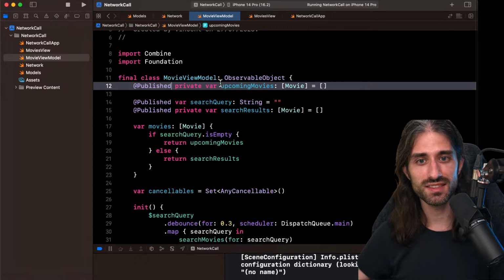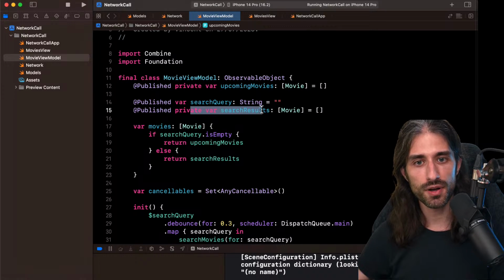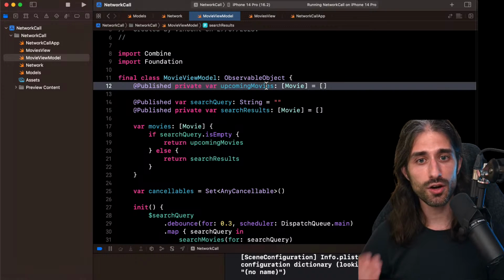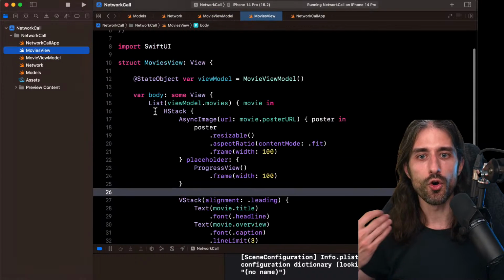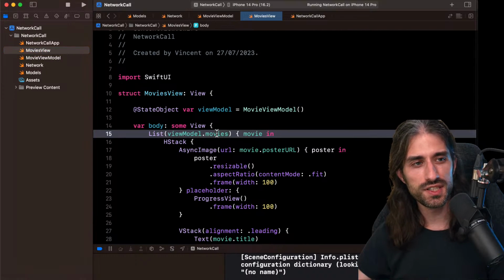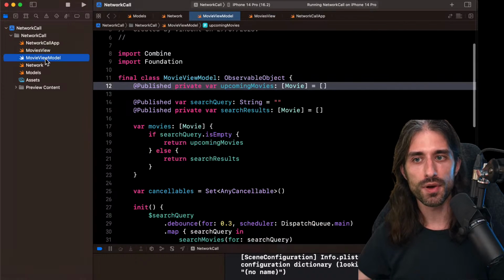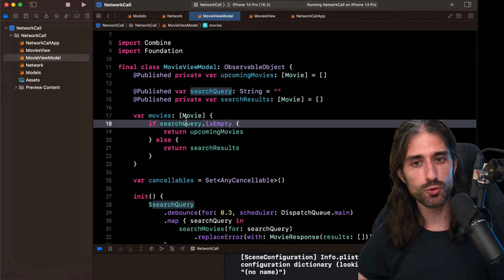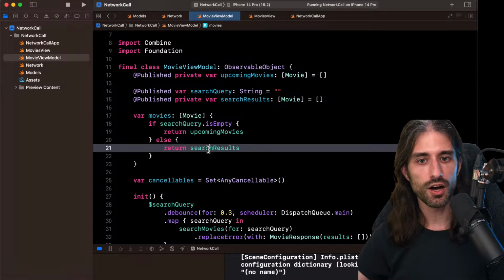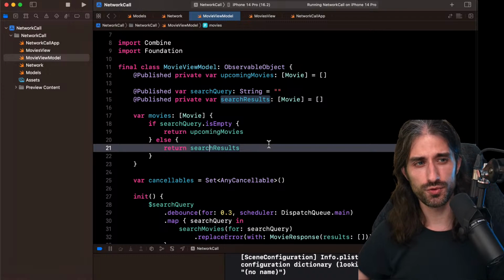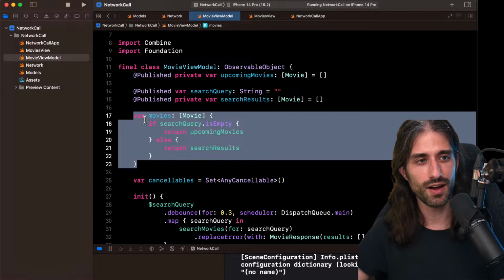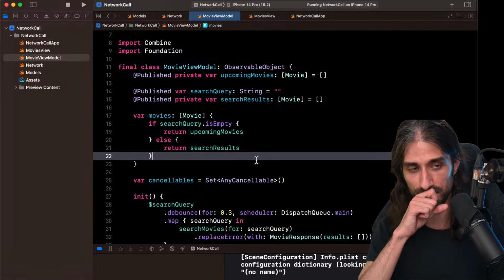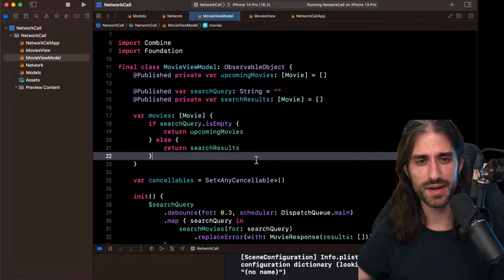So what's happening here is that when either of these properties gets a new value, the view is notified, the view recomputes its body, the body queries the movies property, and the movies property is going to be, depending on whether the search query is empty, either the upcoming movies or the search results. So it's more of a SwiftUI trick than a Combine trick. Actually, there is no Combine involved here at all, but it's a great trick to know when doing SwiftUI.